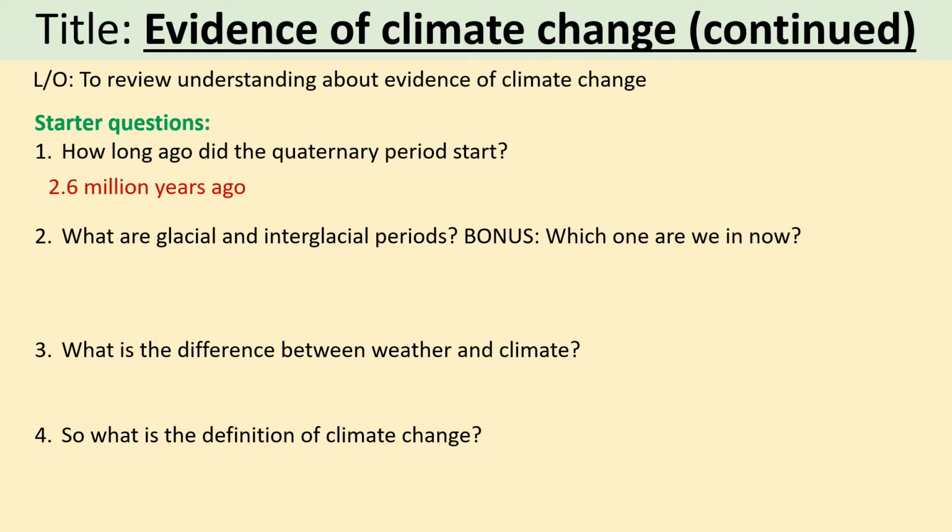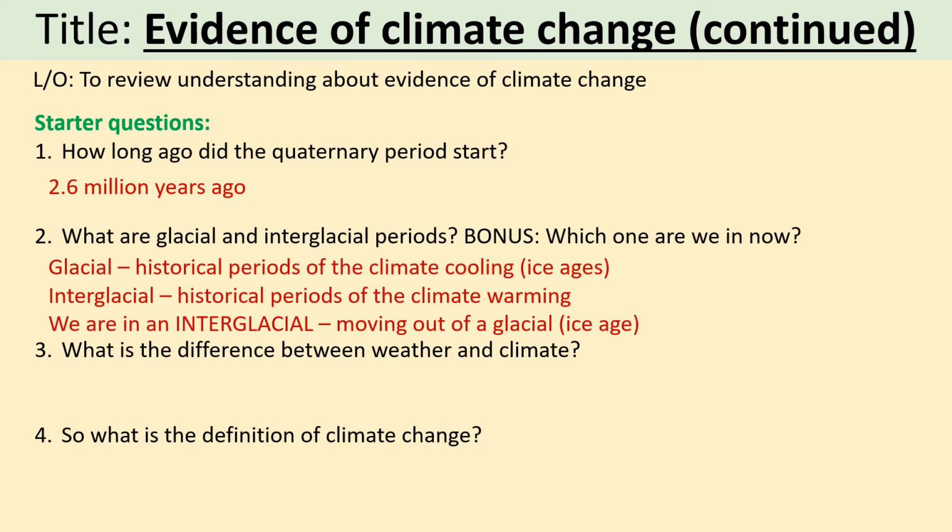Number 2, what are glacial and interglacial periods? So glacial periods are basically ice ages, so historical periods of the climate cooling. And then interglacials are the opposite, so historical periods of the climate warming. And we are currently in an interglacial. We are still moving out of a glacial ice age, which was about 10,000 years ago.